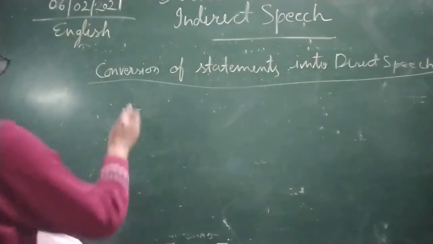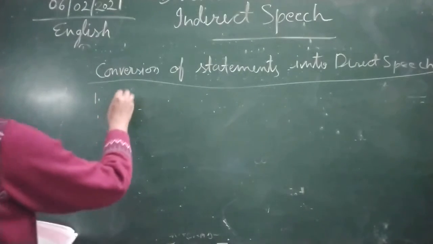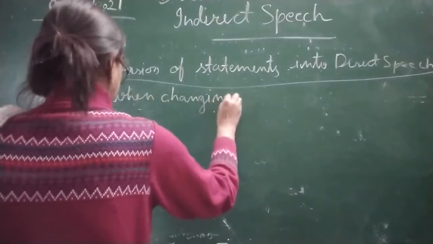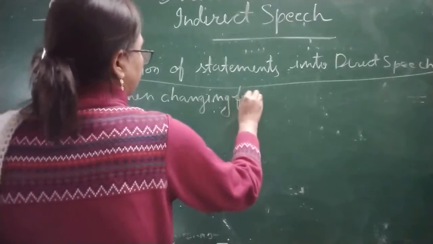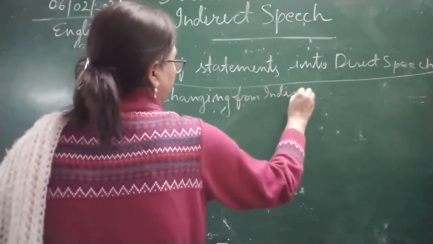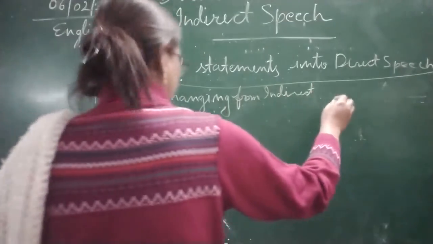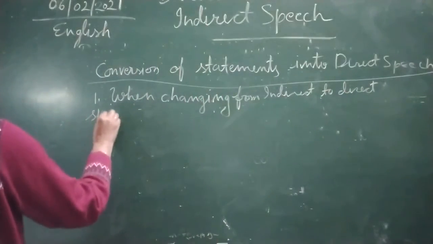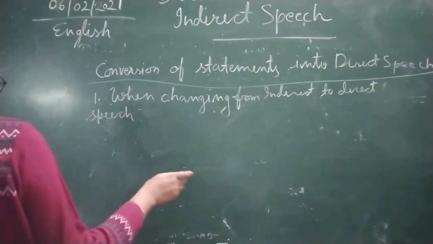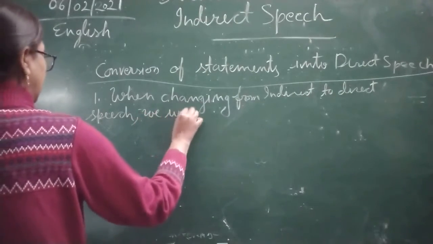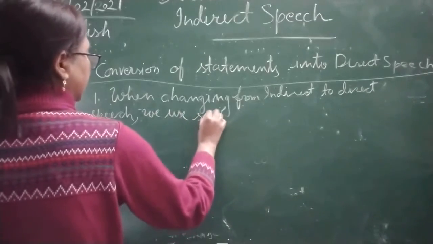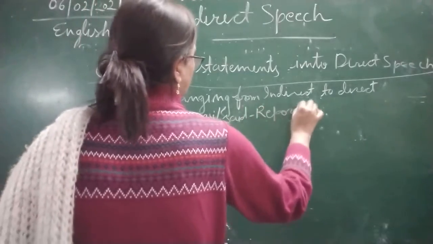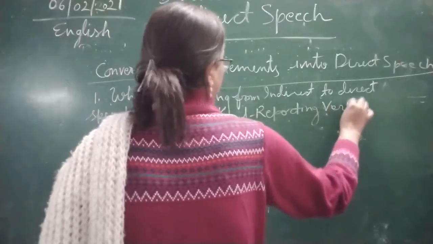So children, first thing, when changing from indirect to direct speech, we use say and said as the reporting verb, as we have discussed.